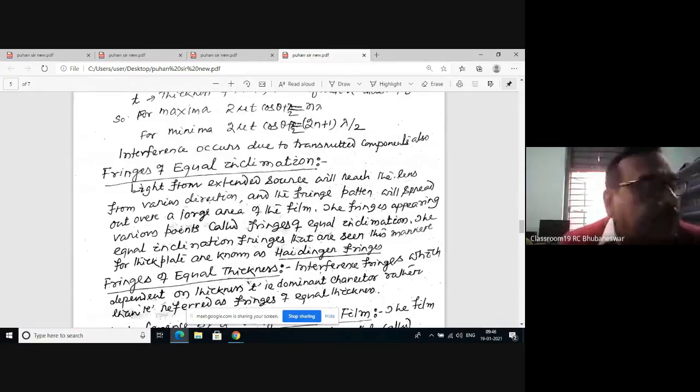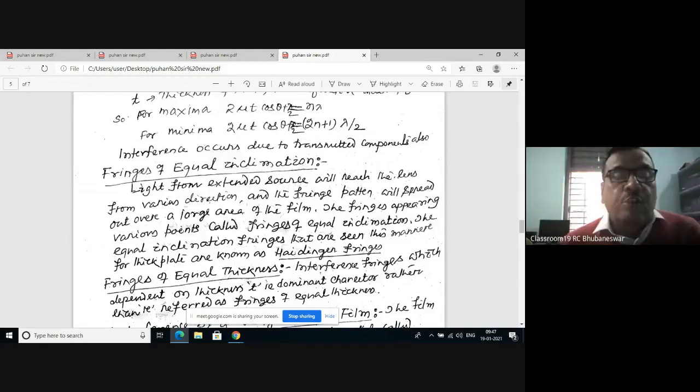And these fringes obtained at various points on the larger area are called fringes of equal inclination. If you take an extended source, then the interference pattern will be spread over a large area, and the fringes appearing at various points on the larger area are called fringes of equal inclination.